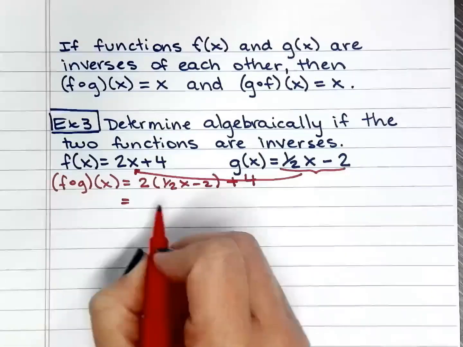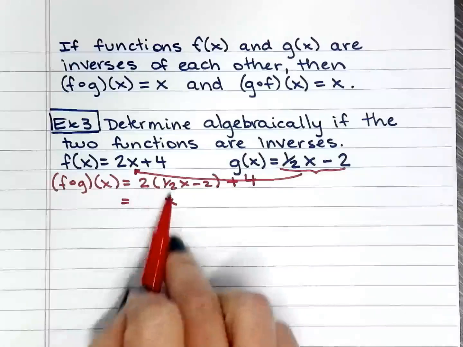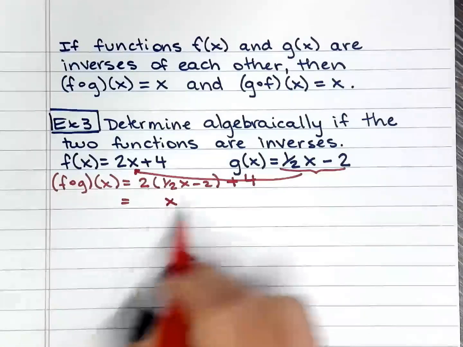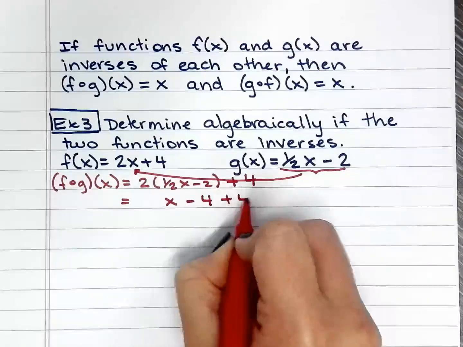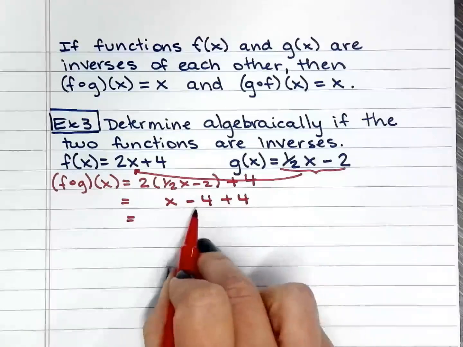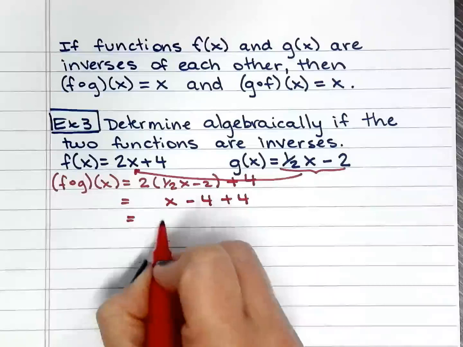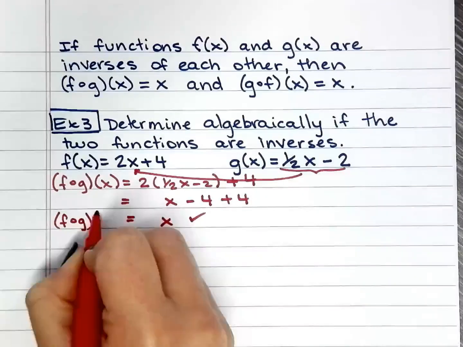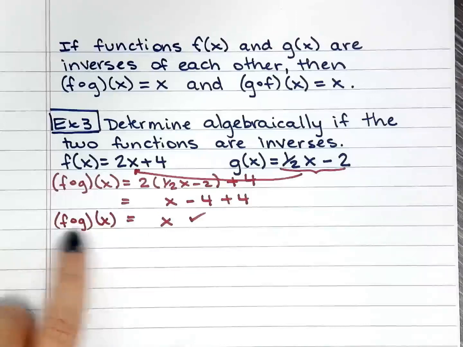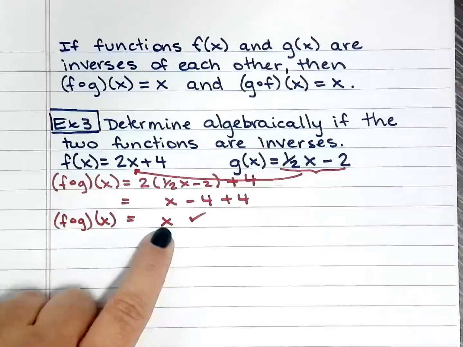Distribute the 2. 2 times half is just 1, so 1x, minus 2 times 2 is 4, plus 4. Simplify: negative 4 plus 4 is 0, and I only have x left. So it's looking good. F composed g of x is equal to x.